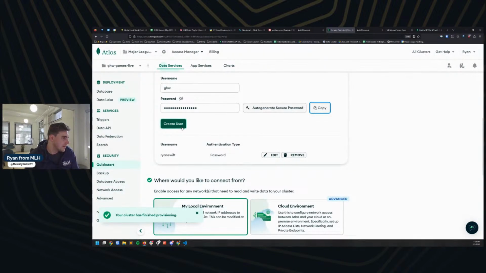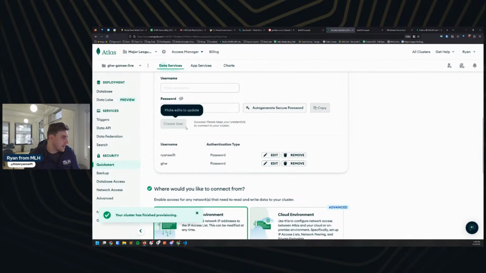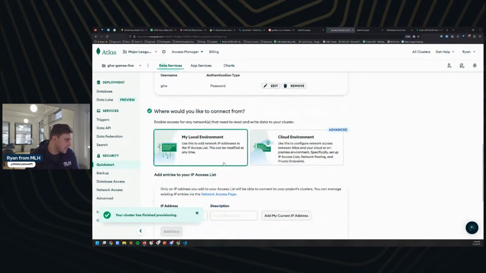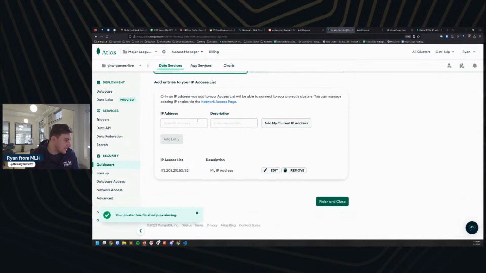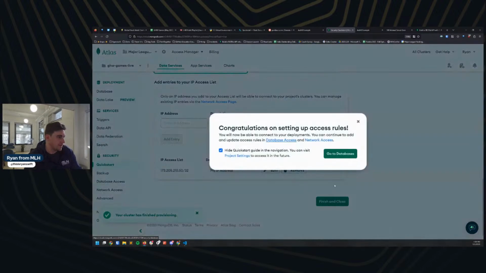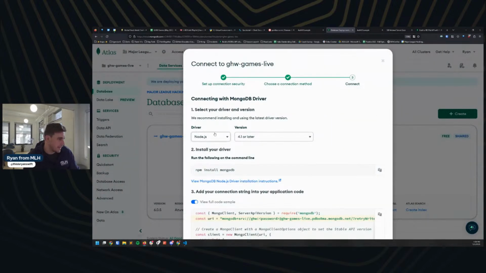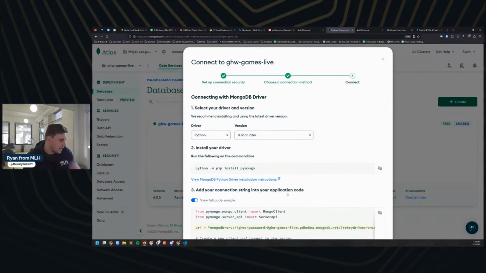Okay. Create. Oh, I wonder if I could have edited that user. Let's remove it. We'll just use this GHW one. We're going to do local environment. We already have our IP address. We're good to go. I don't think we need the quick start. This is going to take a minute to get set up, but again, here we're going to go Python, PyMongo, yep.